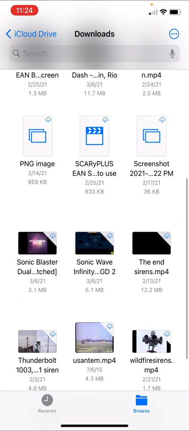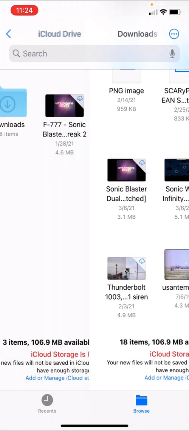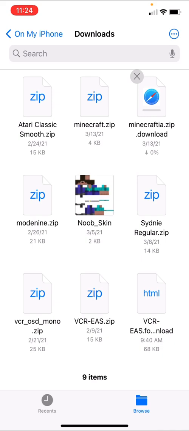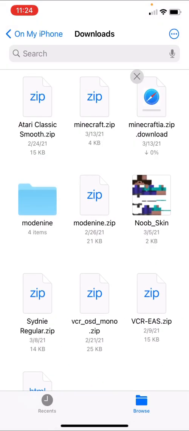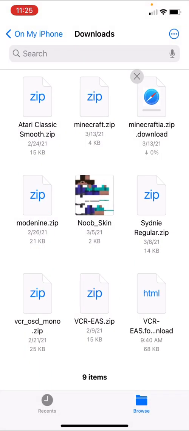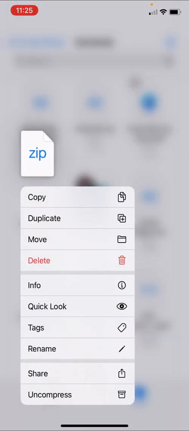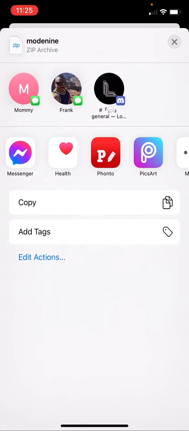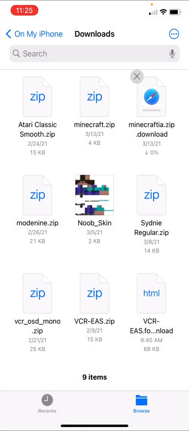So I have my font here. Yes, there's a font. I have my Mo9 zip here and my VCR OSD mono zip there. See? Then you'll want to go to this right here, Fonto. I strongly advise using VCR EAS or Mo9. VCR EAS if you want the most realistic experience.